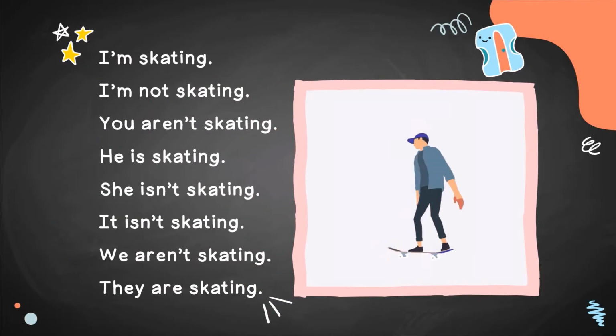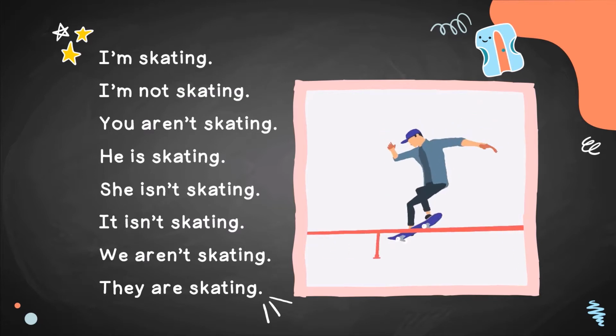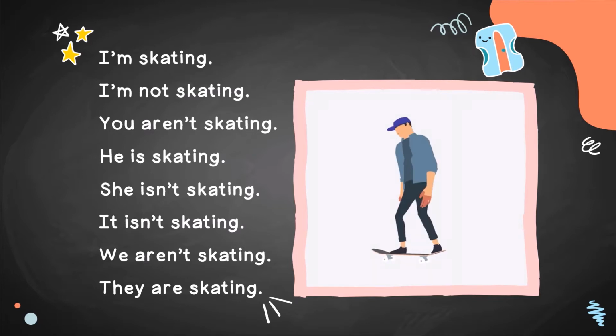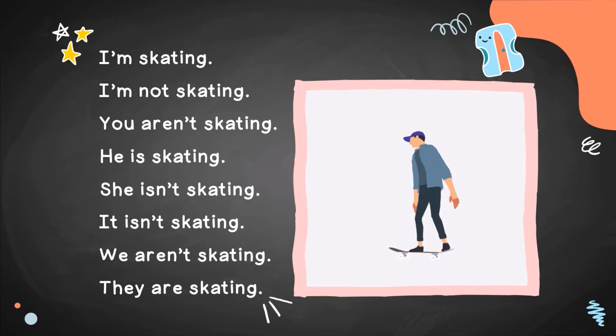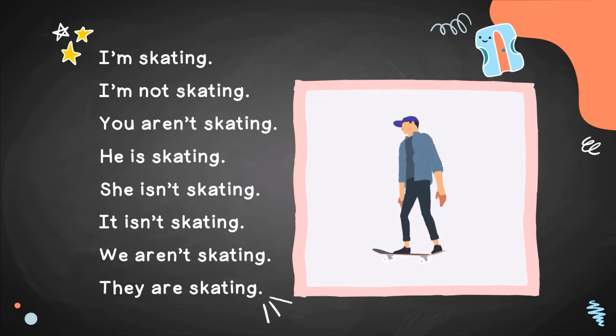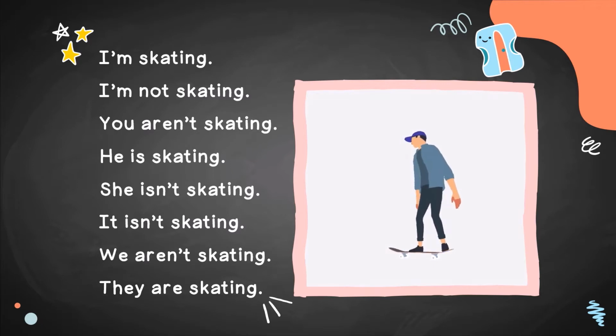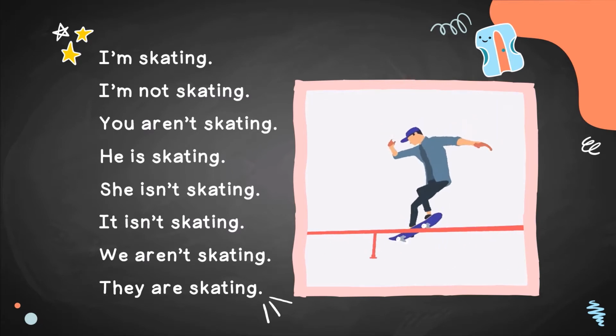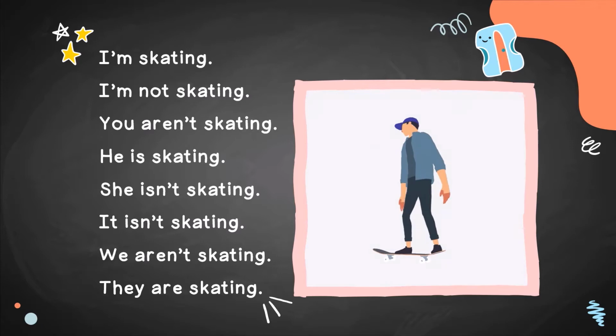Let's read this together. I'm skating. I'm not skating. You aren't skating. He is skating. She isn't skating. It isn't skating. We aren't skating. They are skating.